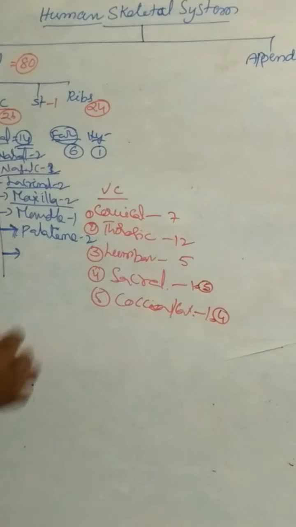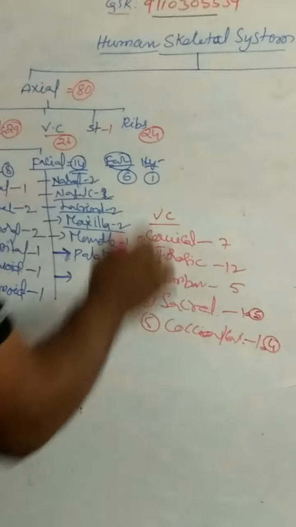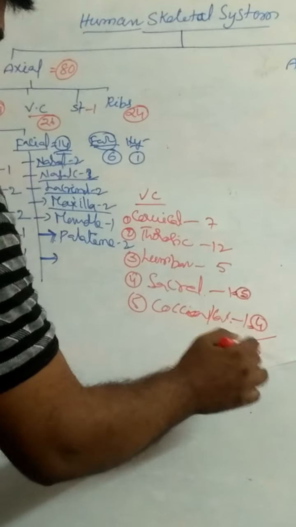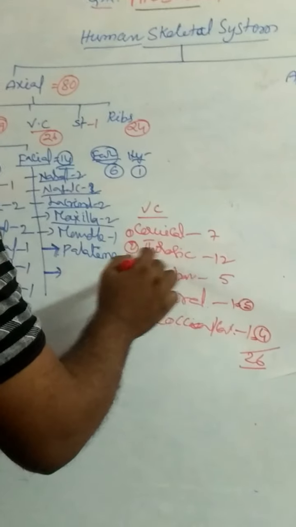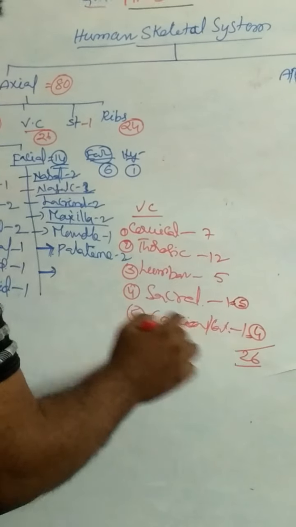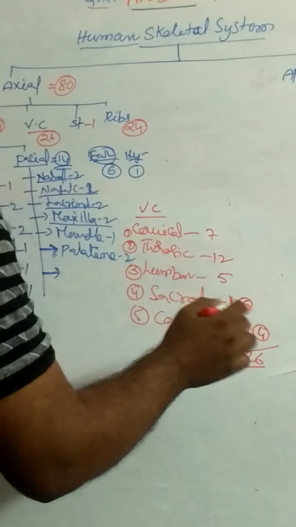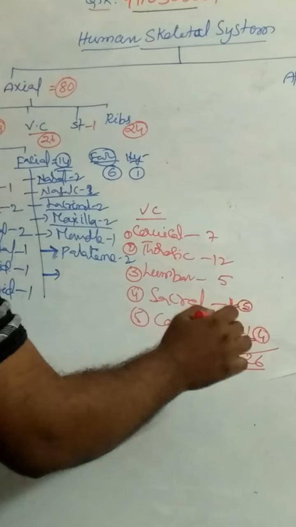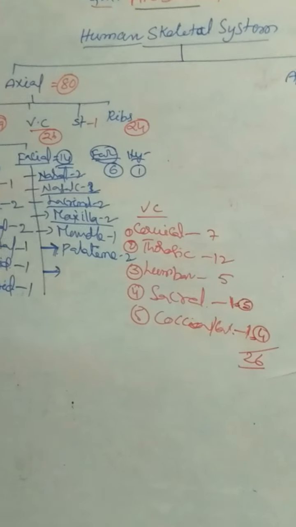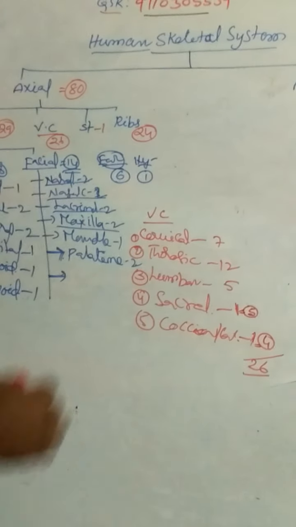Total number of vertebrae 26. Cervical 7, thoracic 12, lumbar 5, sacral 5 fused, coccygeal or caudal 4 fused. Total number 26. Next one is the sternum.